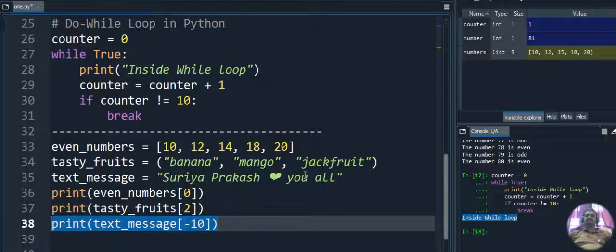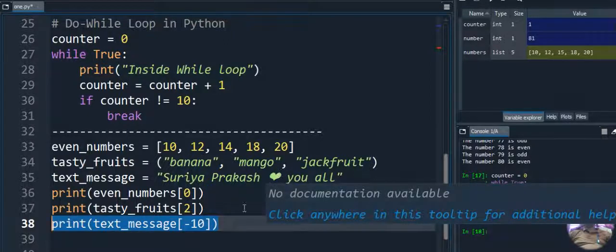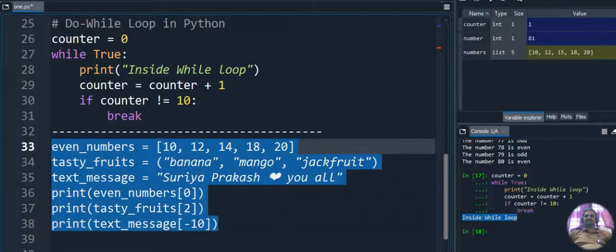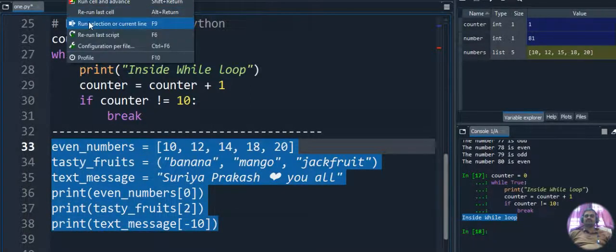Okay. So here 8 and 9 we are having blank space, and 10 we are having our special symbol. Whatever the special symbol we are having, that will be printed as output. So let's execute this particular code and let's see the output for this program.